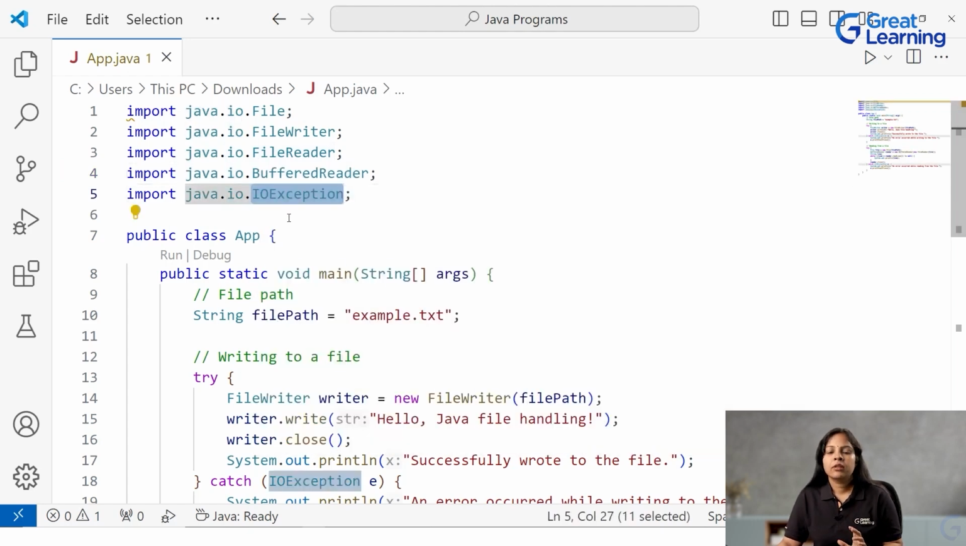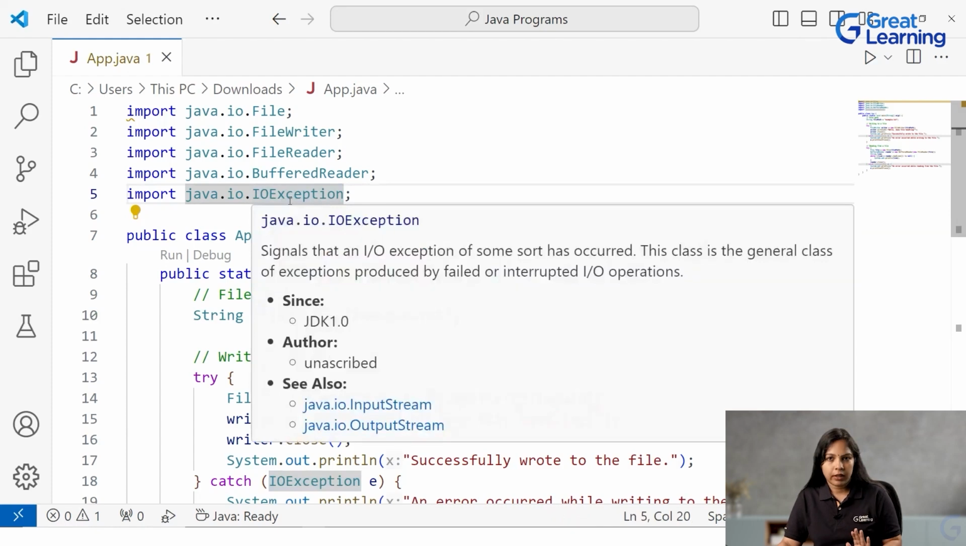Then is your IOException. IOExceptions are checked exceptions, meaning there are certain exceptions which you have to compulsorily handle when you are dealing with files, else you will get a compile time error. So this IOException class is for that.